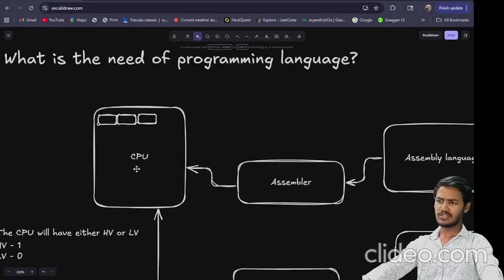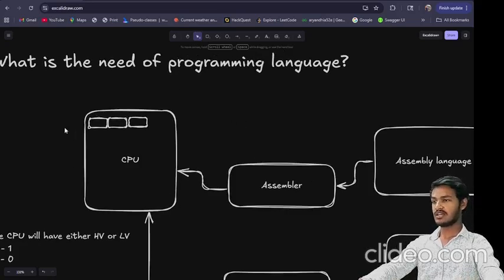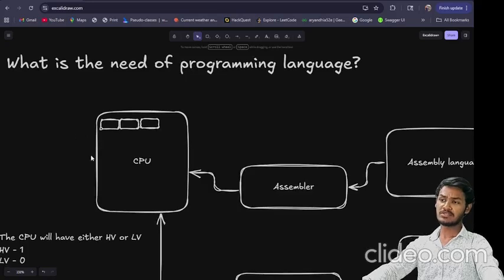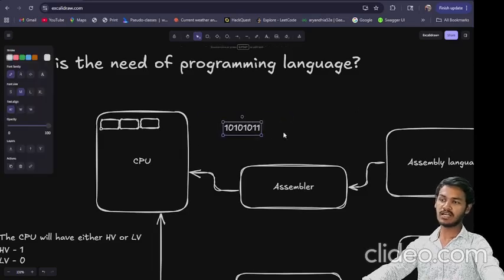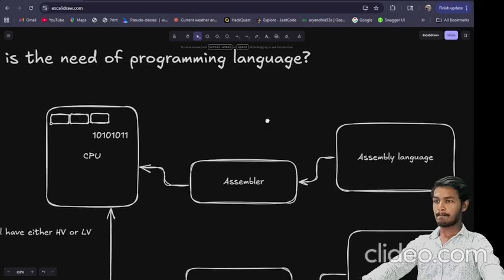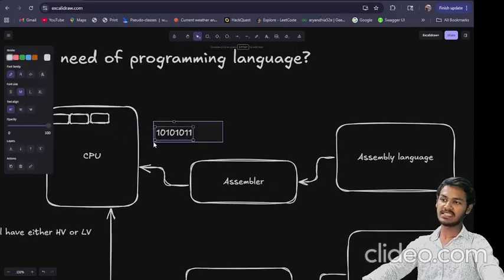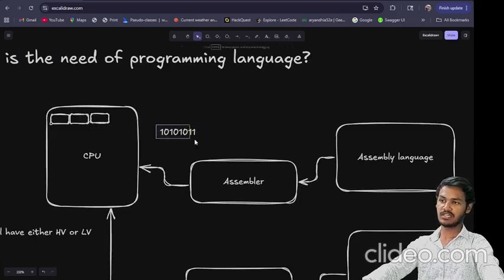So if the CPU is an electronic device and CPU cannot understand the human language, then how does the CPU execute the programs? If you want to execute any program in CPU, then you have to pass binary instructions like 101011. In this format, you have to pass instructions to the CPU, and then CPU will start executing these instructions. But you can see that binary instructions are not that easy. We cannot write the whole program, whole software in binary instructions. It is a very tough task.